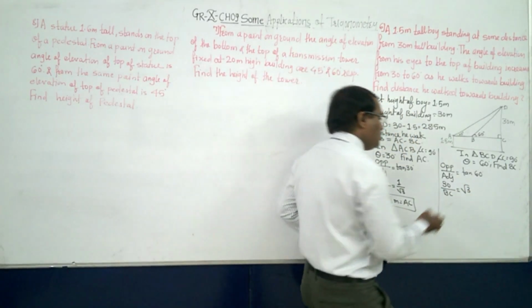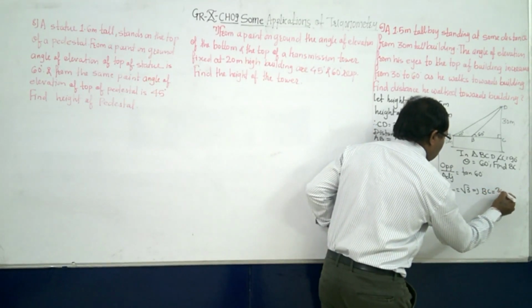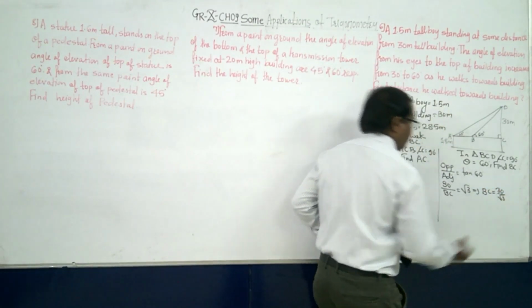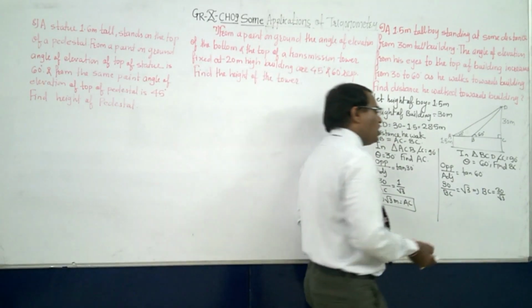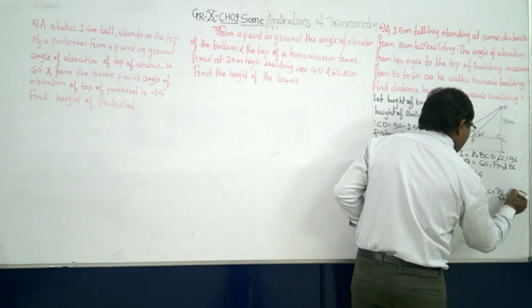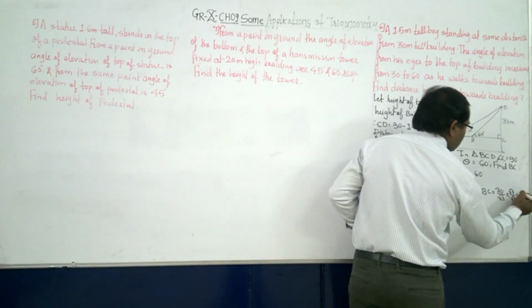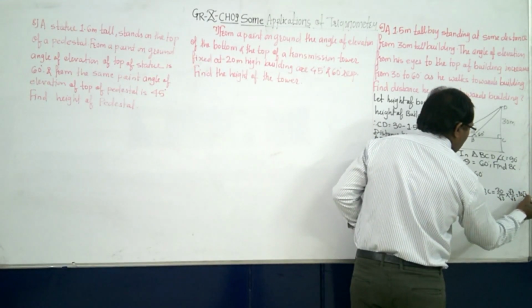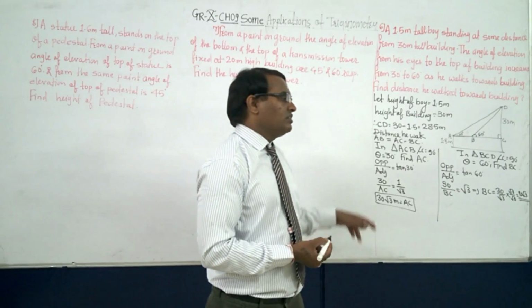Root 3. So this implies that BC is equal to 30 upon root 3. Okay, 30 upon root 3, or if you multiply it by root 3 and root 3, it will give you 3 tens and this much. That is 10 into root 3.